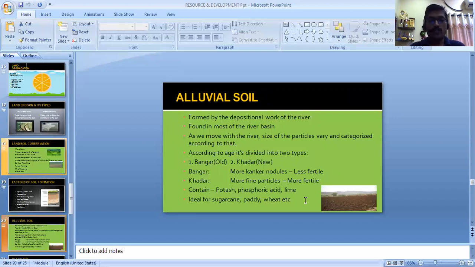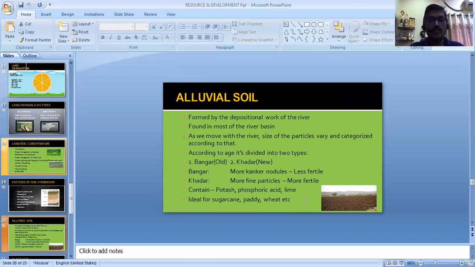The major soil is alluvial soil. Now, how is it formed? It is formed by the depositional work of the river, where the river carries lots of sand particles, water, and soil particles, and they deposit along the bank. By this procedure, alluvial soil is formed. So you could find the alluvial belt in India mostly located along the major rivers. As I said, those are found mostly in the river basin.